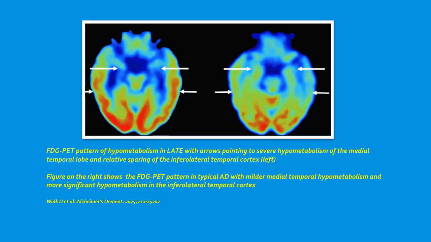This figure on the left shows an FDG PET pattern of hypometabolism in LATE, with arrows pointing to severe hypometabolism of the medial temporal lobe and relative sparing of the inferolateral temporal cortex. On the right is shown the FDG PET pattern in typical AD, with milder medial temporal hypometabolism and more significant hypometabolism in the inferolateral temporal cortex.